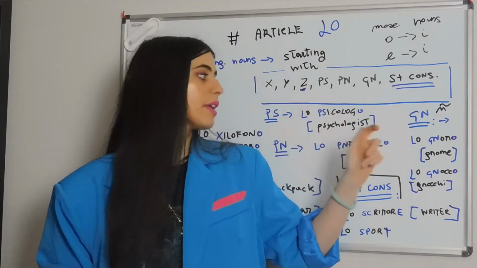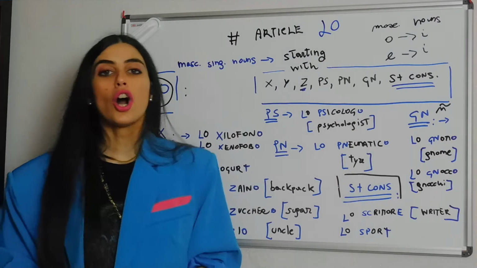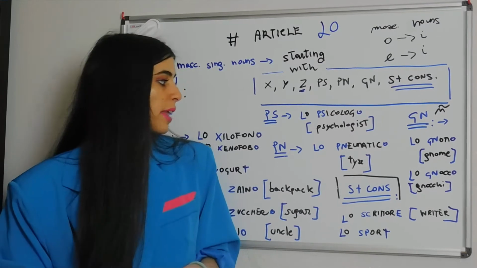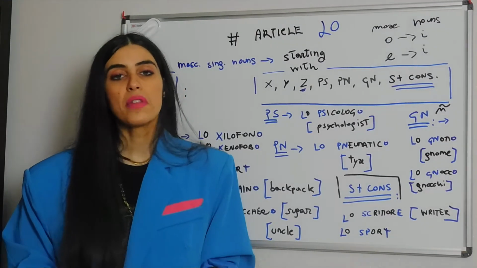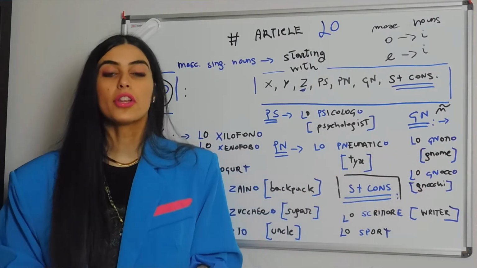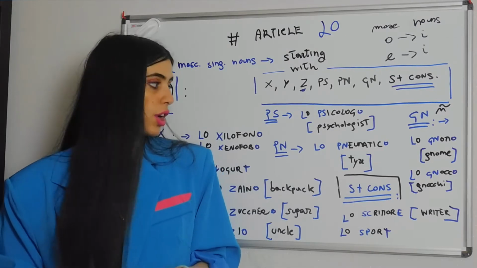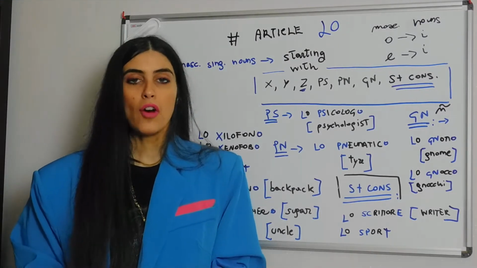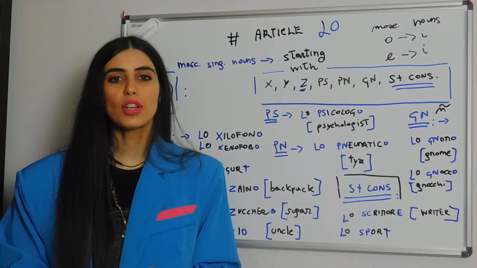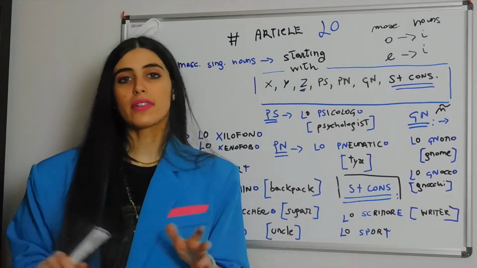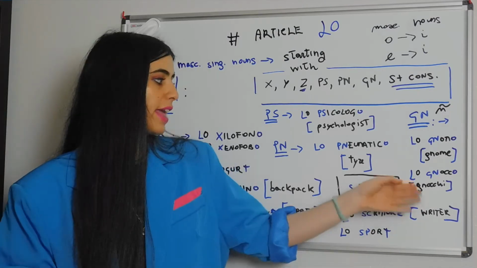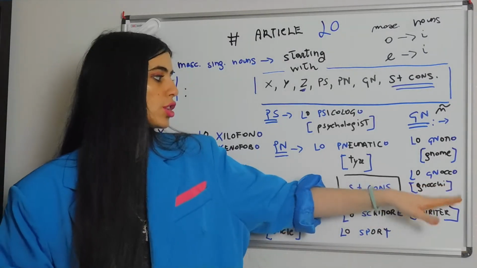Ñ. Okay? So, ñ will be lo gnomo. Gnomo, it's the garden gnome. Lo gnomo. And then lo gnocco. Lo gnocco, I put here gnocchi. However, lo gnocco, it's also a slang term for handsome guys. So guys, if you see somebody that is handsome, you don't want to be vulgar, but you want to pay him some kind of compliment, then just say, oh, that guy is a gnocco. And that would work. So, lo gnocco.